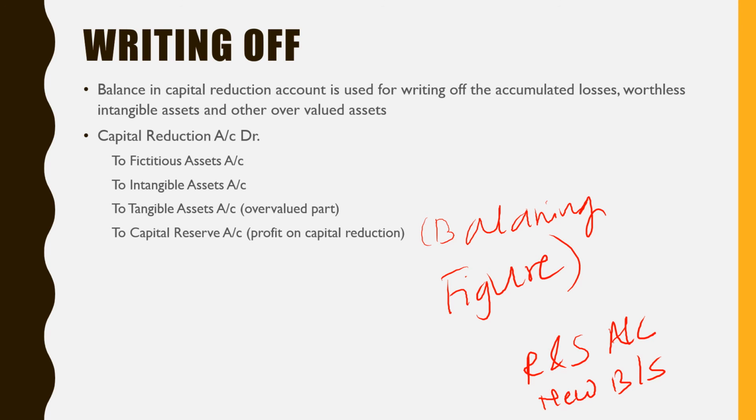After this capital reduction, you have to prepare a new balance sheet. Now the values of your capital, creditors, debenture holders, and loan funds have changed. Your asset values have changed. There will be no fictitious assets in the balance sheet. The accumulated losses will no longer be in the balance sheet. So your balance sheet has now changed, and you have to draw up this changed balance sheet, right? And we are going to see this balance sheet and some other entries in our next session. So that's all for today. Thank you very much.